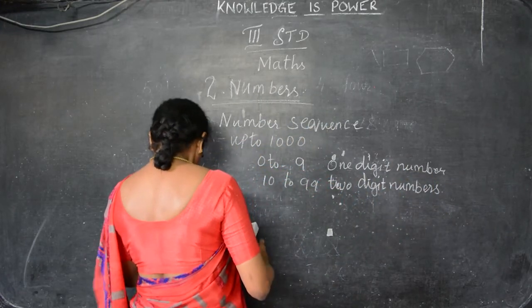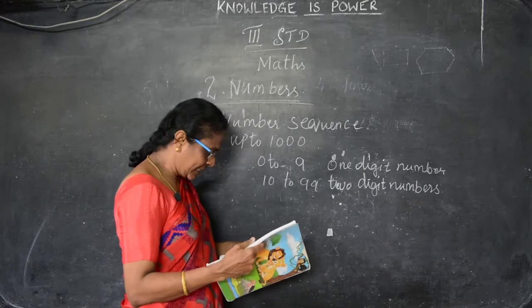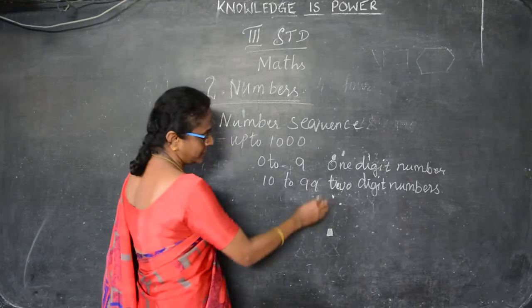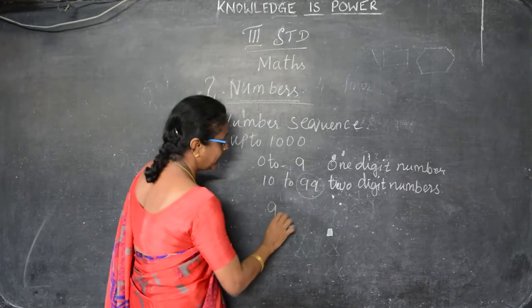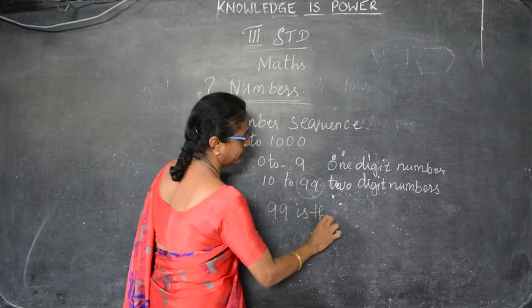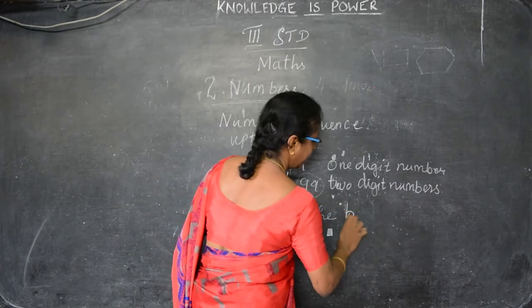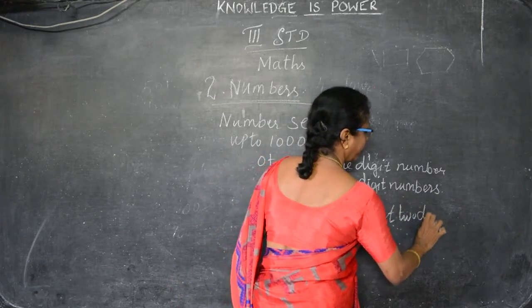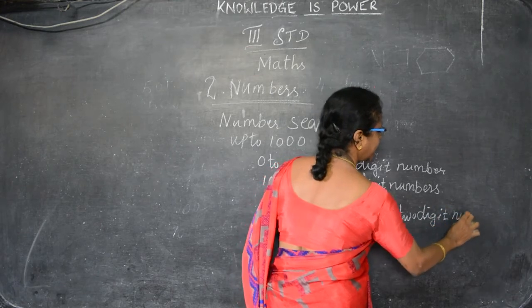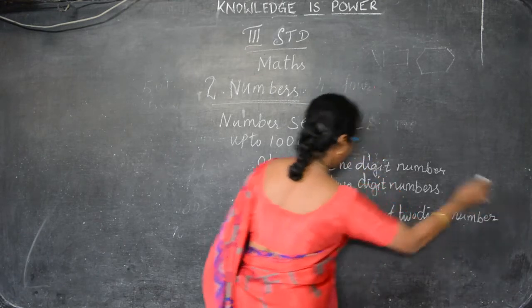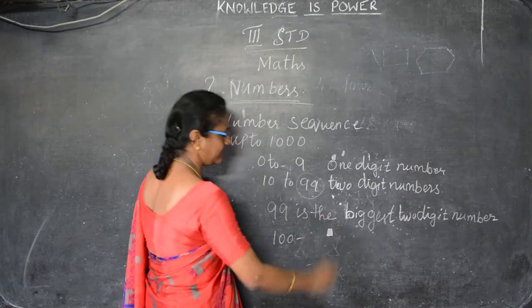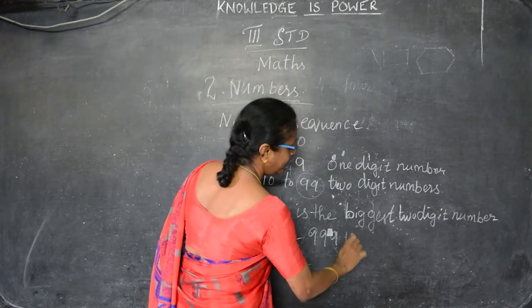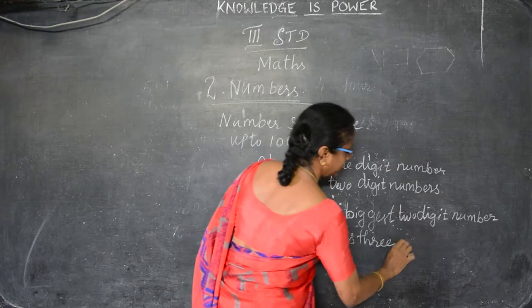Okay, so 10 to 99 is the two digit number. The biggest number among the two digit numbers is 99. Can you understand, children? After 99 comes 100, and 100 is a three digit number. 100 to 999 is the three digit numbers.